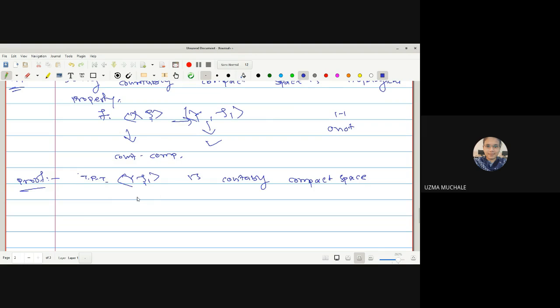So how do we prove any space to be countably compact? We have to start with the assumption: let A be any infinite subset of Y. Our aim is to prove that the derived set of A is in Y. That means we have to prove that the limit points of A are in Y.